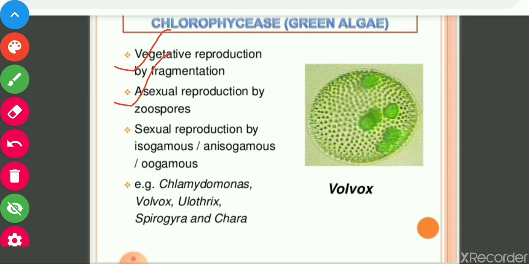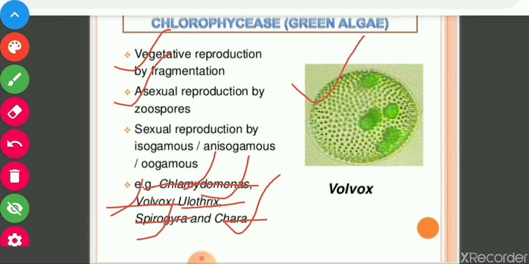Examples are Chlamydomonas, Volvox, Ulothrix, Spirogyra and Chara. These are examples of algae called Chlorophyceae, green algae. This is an example of Volvox. See here, this is a colonial form of algae. This is a colony of Volvox.